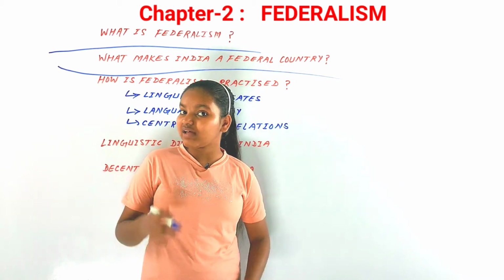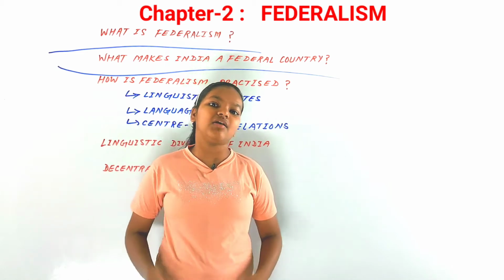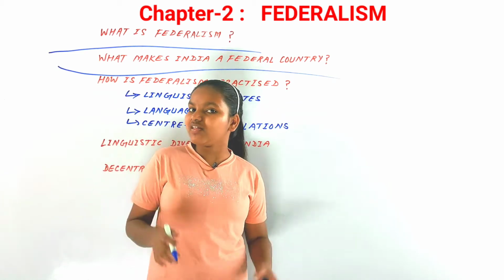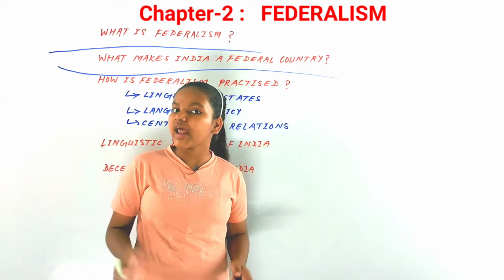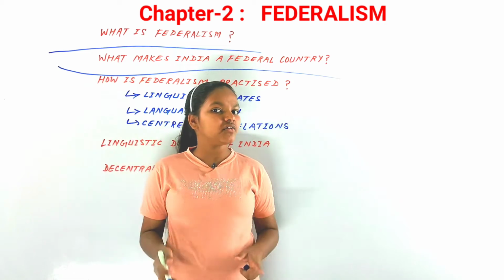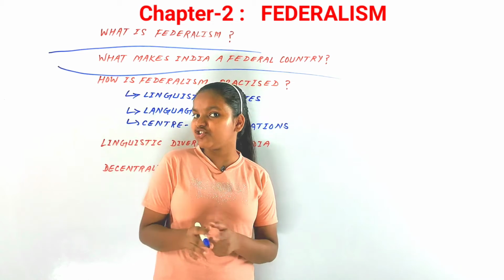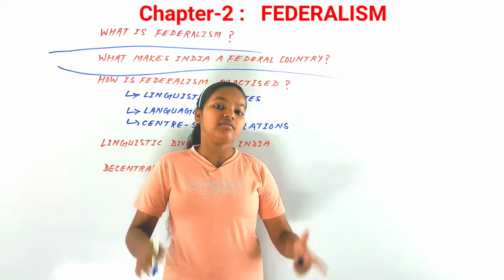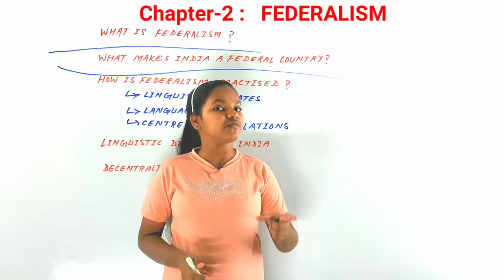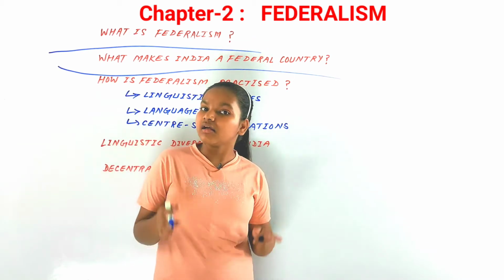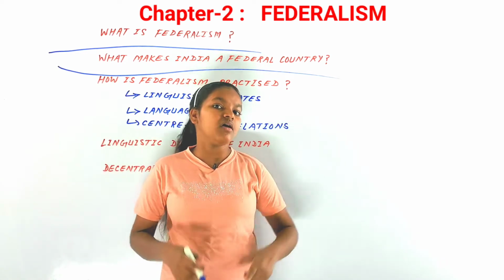Now first of all, there are two tiers of government in India: the state government, that is the regional or provincial government, and the central government, which we call the union government as well. Around 1990, a third tier of government in the form of municipalities and panchayats was included in India with some powers as well. That is how we can say that different forms of government and their powers are a feature of federalism.